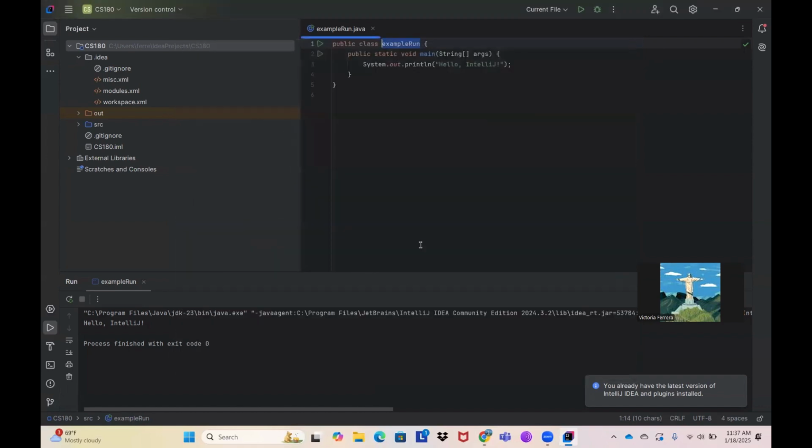Let's close it. Now, as you can see, you can create many folders and you can have access to all your programs. Here, I have the folders for our first Java code, and I hope you like this video.